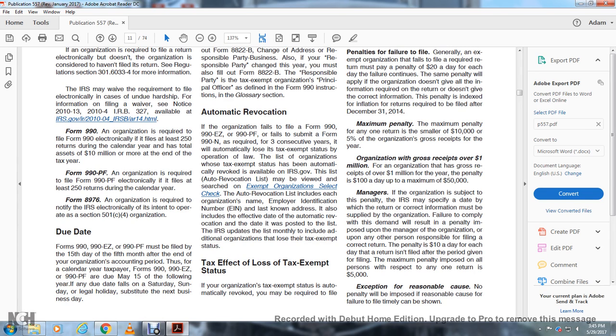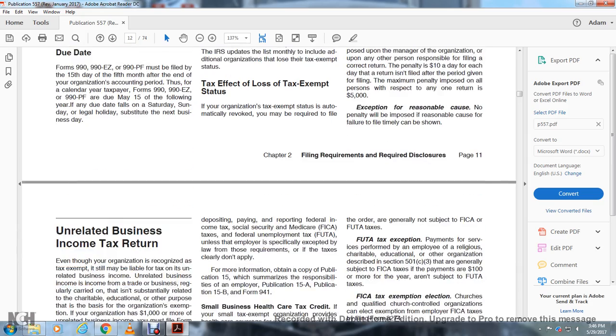Manager. If an organization is subject to the penalty, the IRS may specifically demand that the return with the correct information be supplied by the organization. Failure to comply with the demand will result in a penalty imposed on the manager, the organization, or any other person responsible for filing the correction, at $10 a day for each return filed late. The maximum penalty imposed on all persons with respect to any one return is $5,000. Exemption for reasonable cause. No penalty will be imposed if reasonable cause for the failure to file timely can be shown.